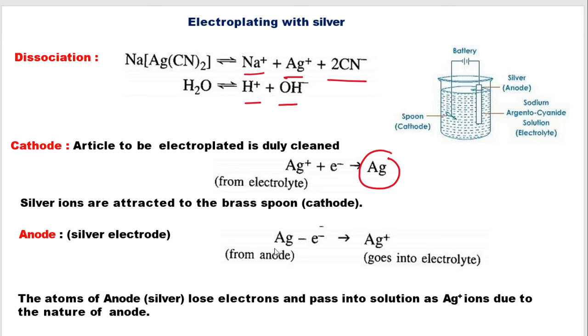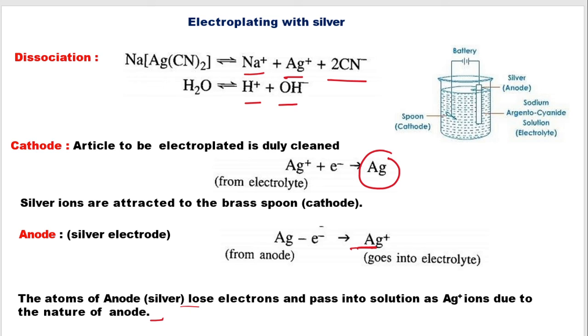So the silver electrode will lose electrons to form silver ions, and it will get attracted towards the article. Therefore the atoms of silver lose electrons and pass into solution as Ag plus due to the active nature of the electrode. Since anode will take part in the reaction, Ag plus is formed. This Ag plus will get plated over your brass spoon, jug and so on.